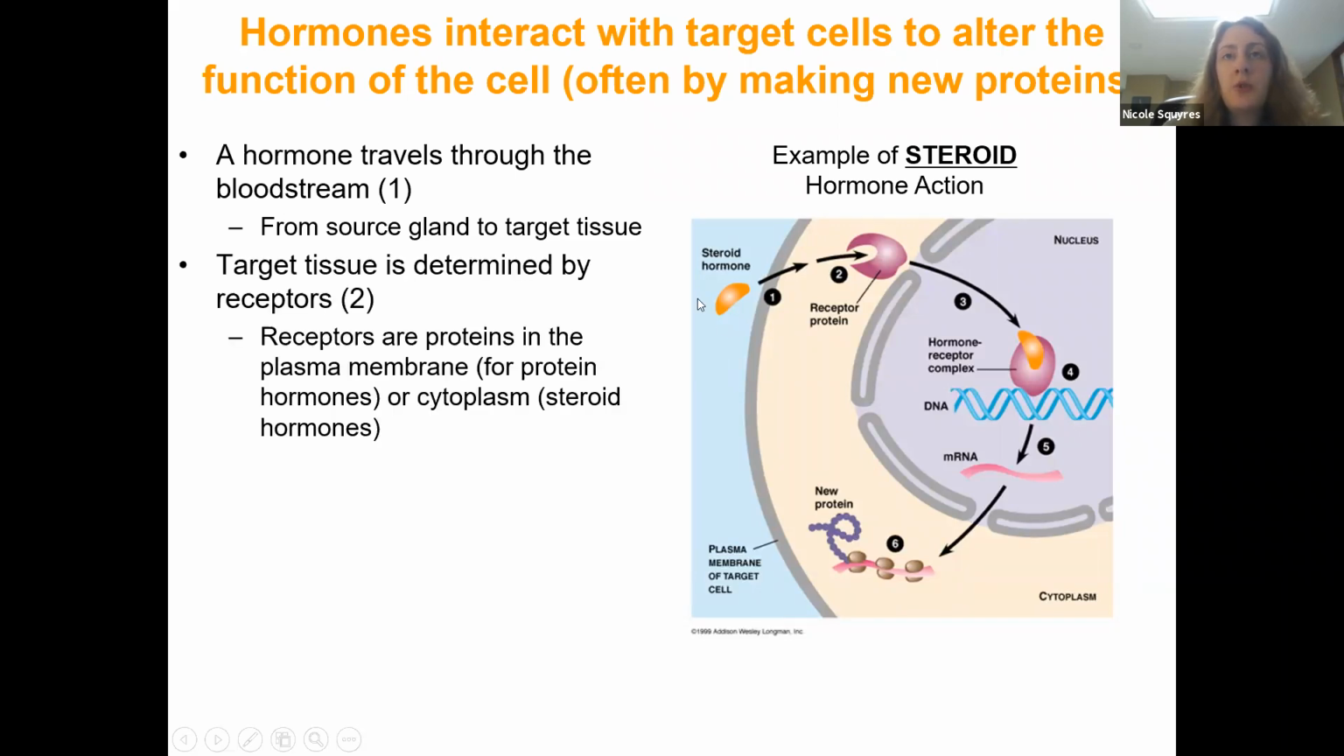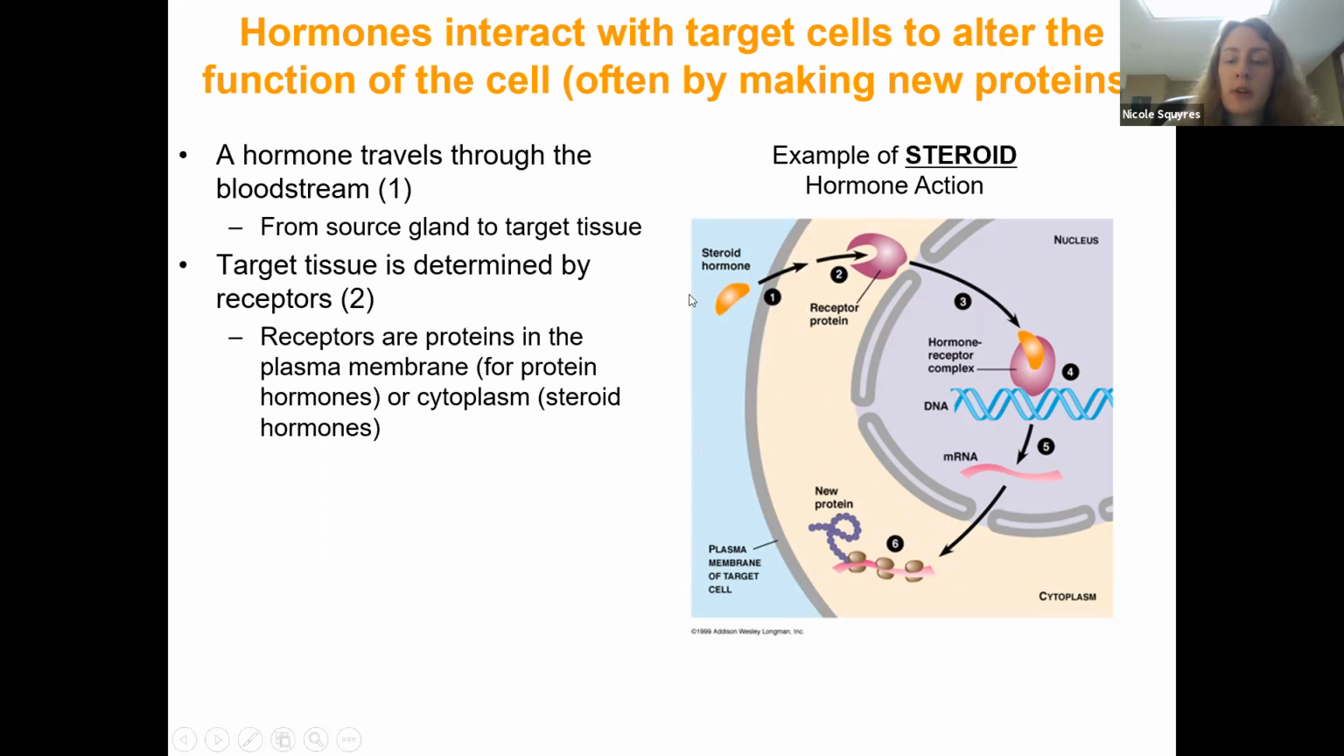Not all tissues in the body are going to react to every hormone, right? Only specific target tissues will react to specific hormones. What determines whether a tissue is a target tissue of a hormone is whether the cells in that tissue have receptors that match with that hormone. The receptors are proteins, and they can either be found within the plasma membrane if the hormone is a protein, or inside the cell if the hormone is a steroid.